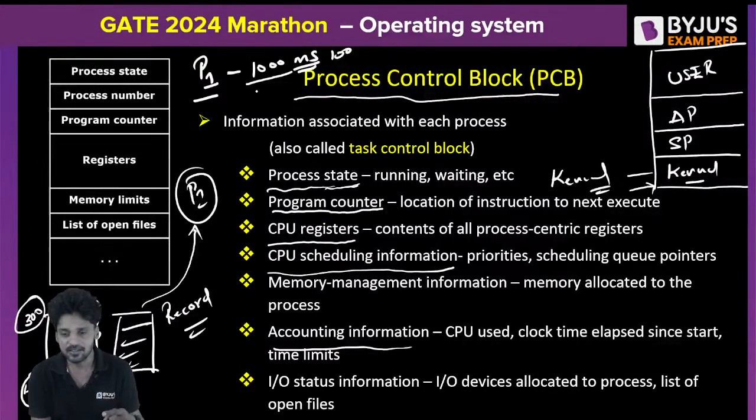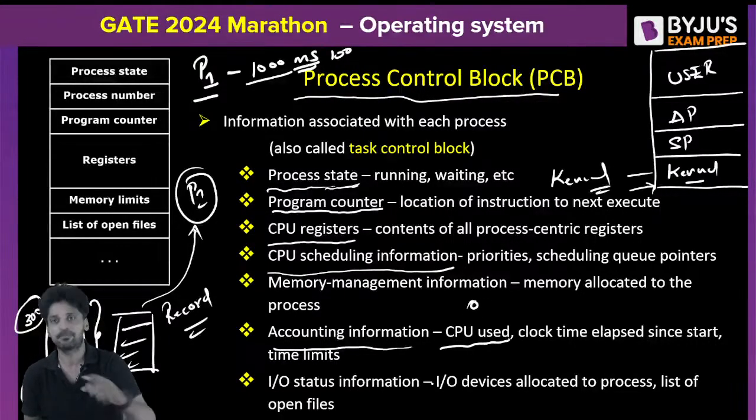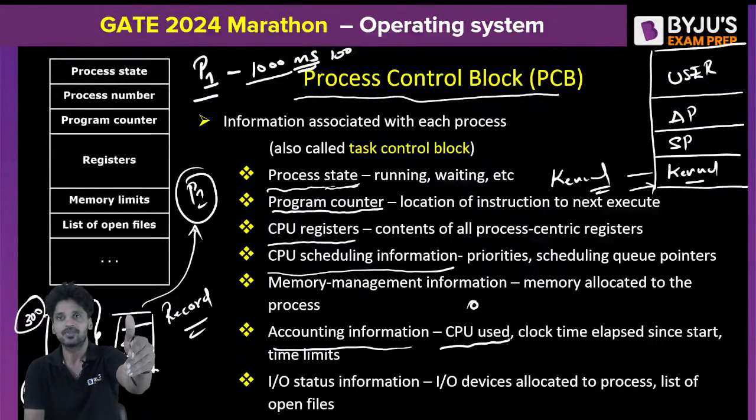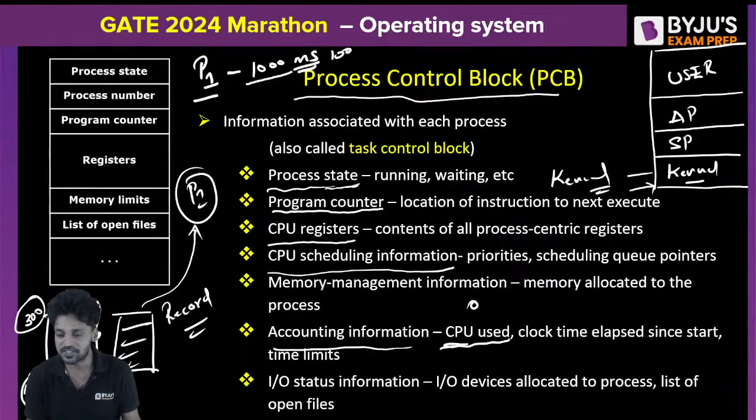Finally, when this accounting information, the total CPU time remaining, becomes 0, this process needs to be terminated, because the total admitted time has been utilized. So this process cannot execute anymore. So CPU utilization will be maintained, and clock time elapsed since start, as I already told you, time limits. This is what the accounting information is. This all will be related to the CPU used.